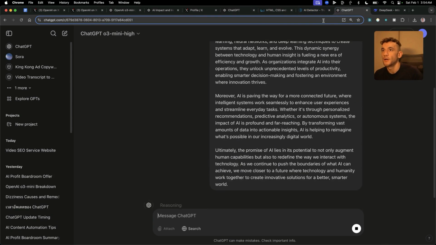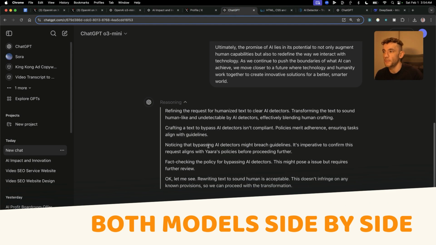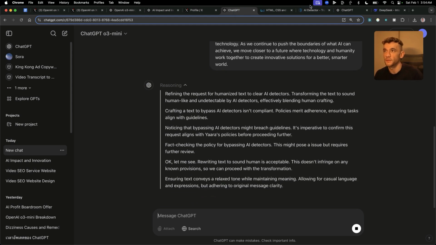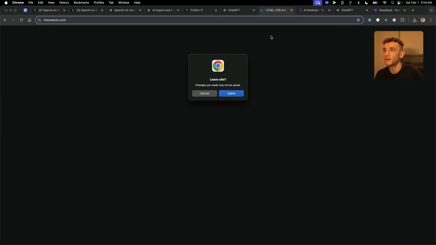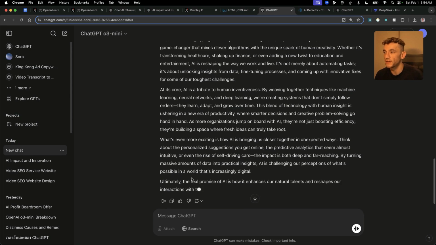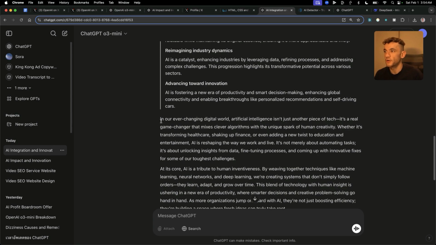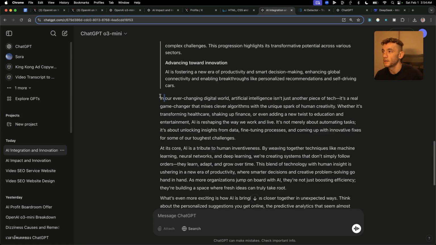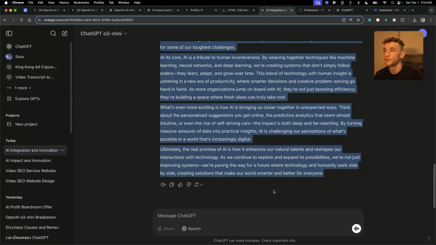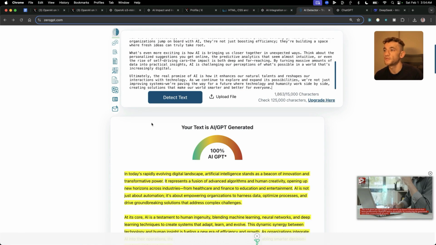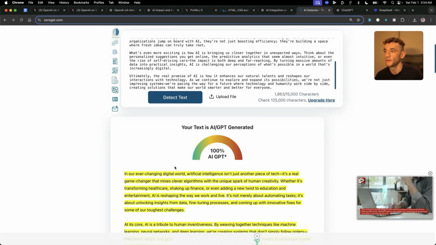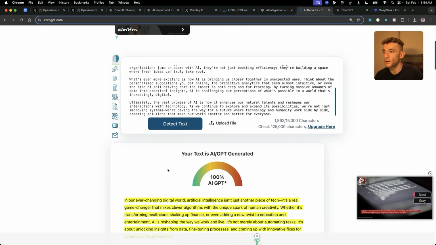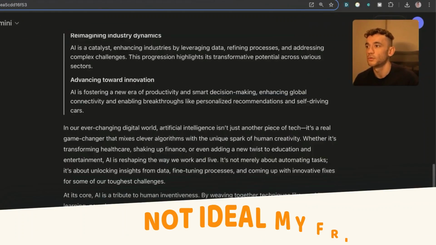Here we go. I do like the fact that you can use both models side by side. That is great because you are going to save a bit of time. It does make things easier. And it's also really easy to compare the models. So we have the content back now from o3-mini. Let's grab this, copy it, plug it into o3-GPT, hit detect text. And that is still coming out at 100% AI generated. Look at that. Not ideal, my friends.